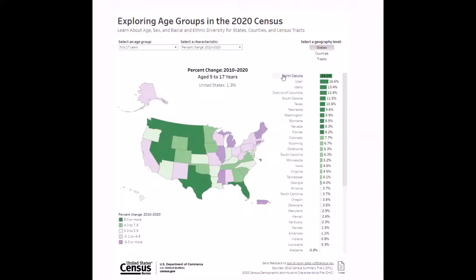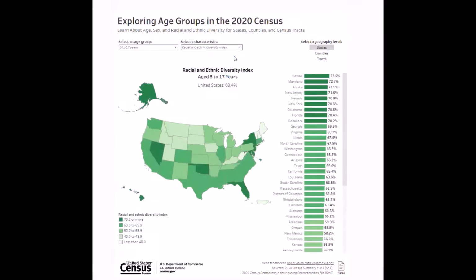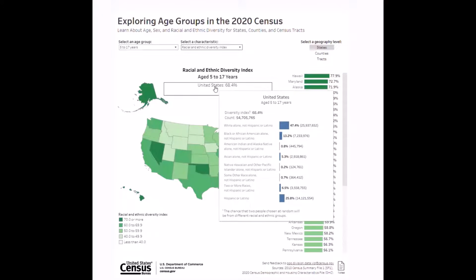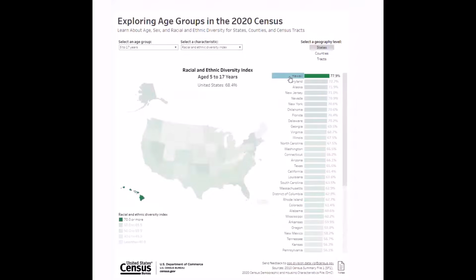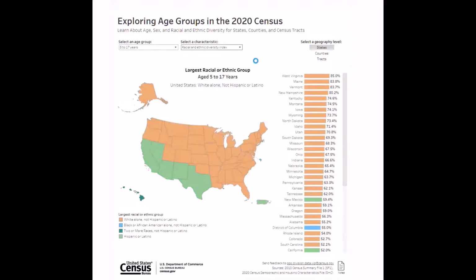We can use the drop-down again to select other characteristics such as sex distribution and the Racial and Ethnic Diversity Index. The Diversity Index is the chance that 2 people chosen at random will be from different racial and ethnic groups. Hawaii had the highest diversity index for school-aged children compared to other states at 77.9%. We can also measure racial and ethnic diversity of a population using prevalence rankings, including the largest racial and ethnic group and the second largest racial or ethnic group.